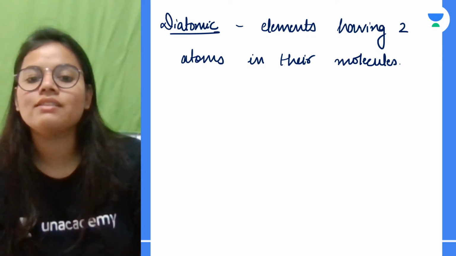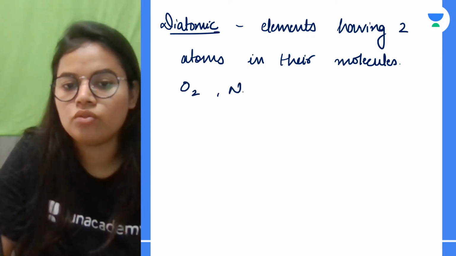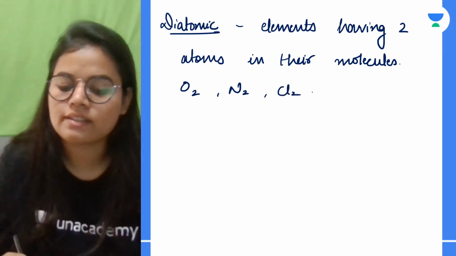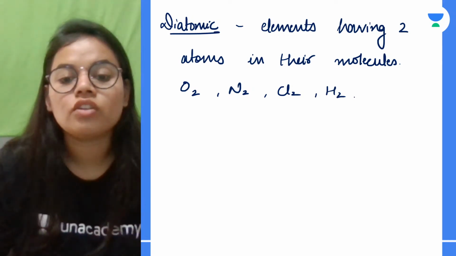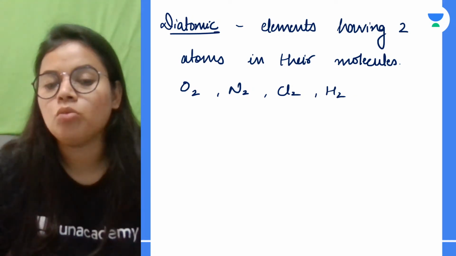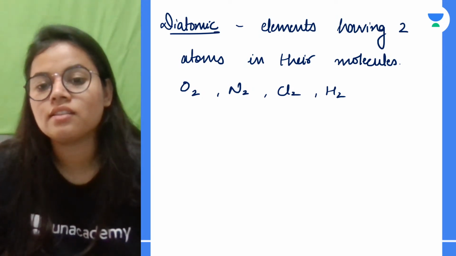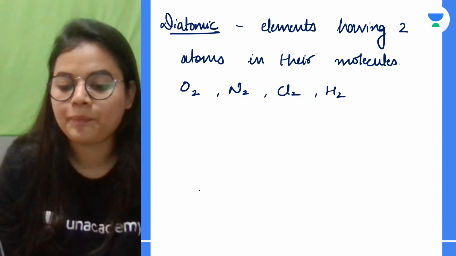If I go for the examples, we know that we write O2, N2, Cl2, H2, etc., right? So this 2 stands for the number of atoms in one molecule of a substance, and since there are 2 atoms, they are known as diatomic.